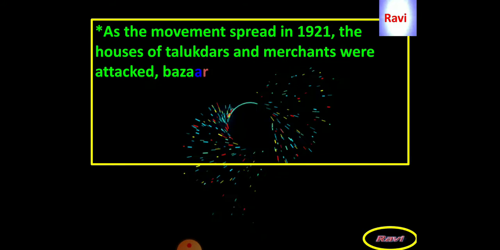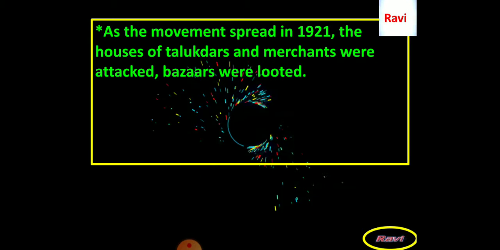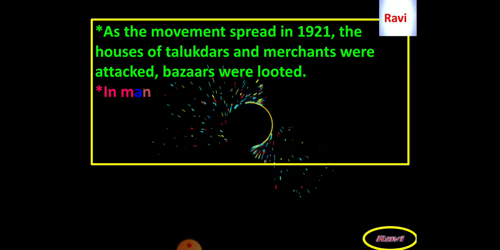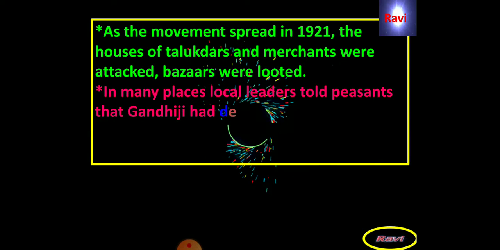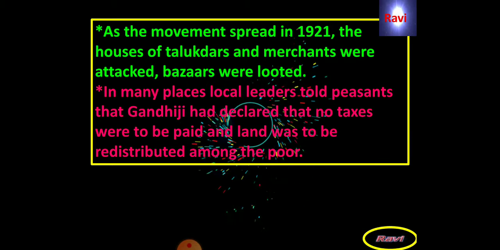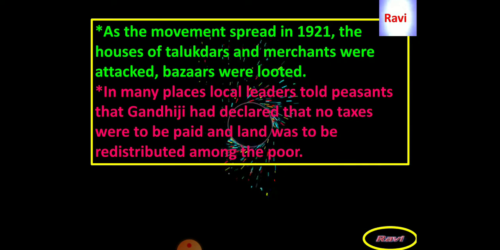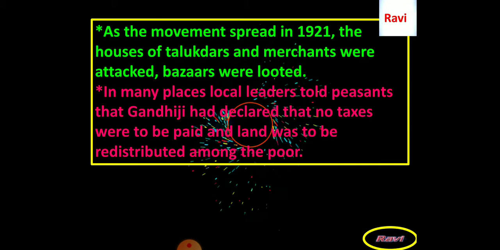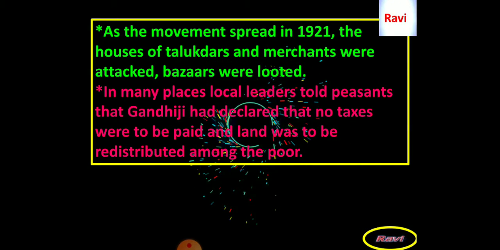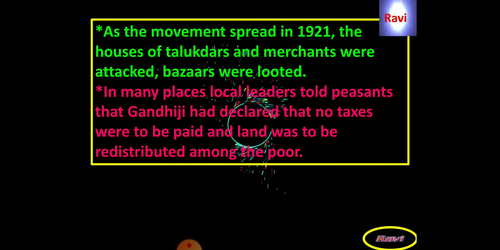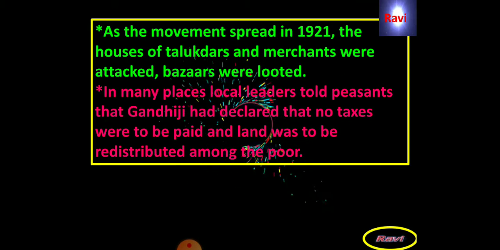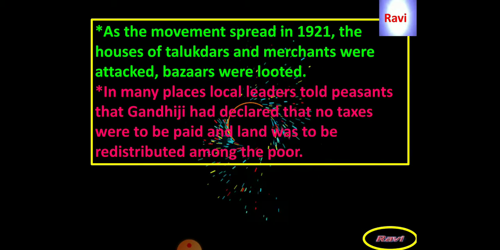As the movement spread in 1921, the houses of talukdars and merchants were attacked, bazaars were looted. Then people, slowly in the initial stages, protested, but later they did not follow the same method. They attacked the talukdars and the landlords. Whatever materials, grains and money were available, everything was looted by the farmers and other sections of the people from the talukdars' and the landlords' houses.